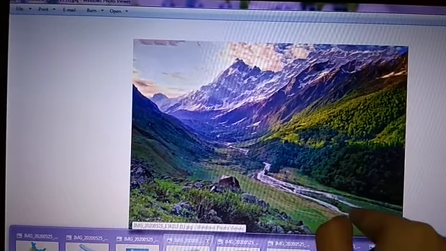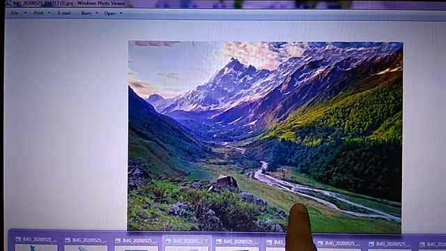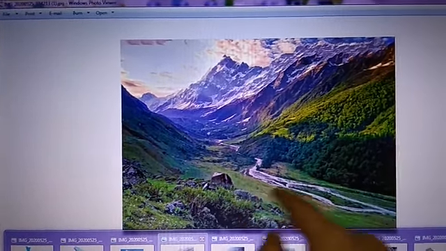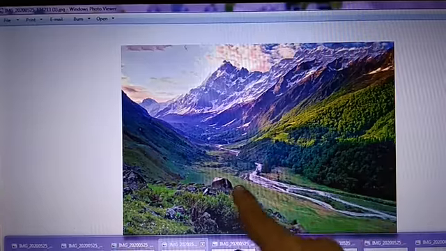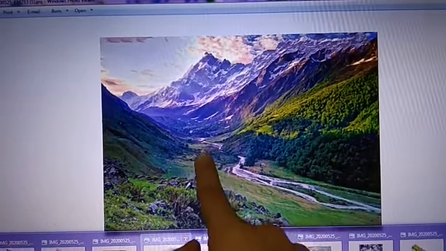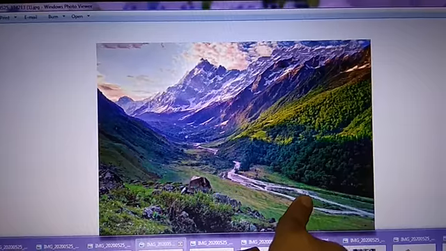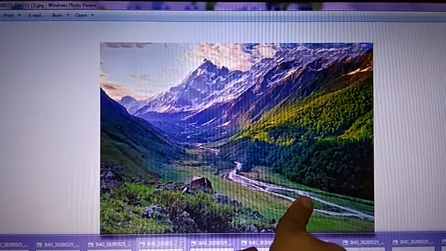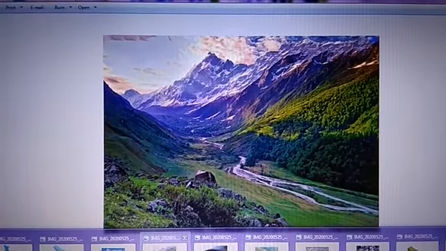The space which you can see between two mountains is called a valley. It can be U-shaped or a flat land in between two mountains. So this space is called a valley. Many valleys are found in this mountain range.